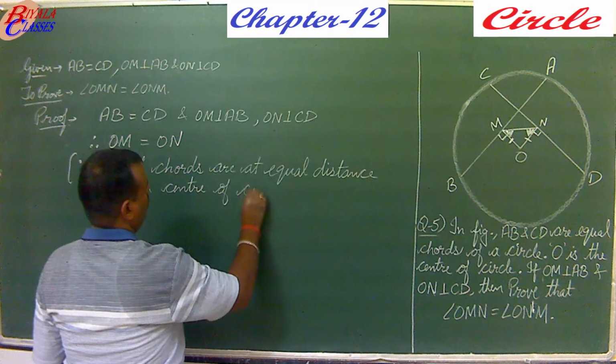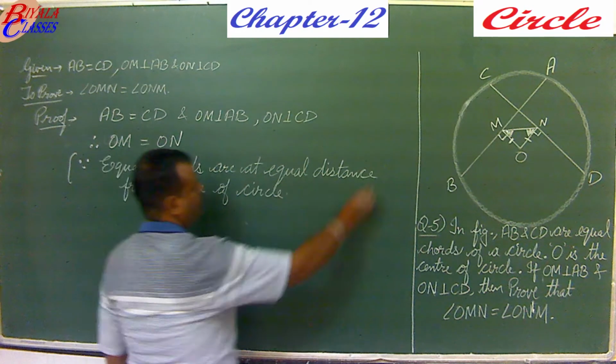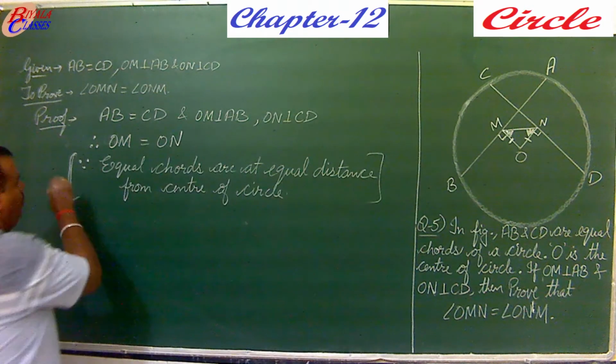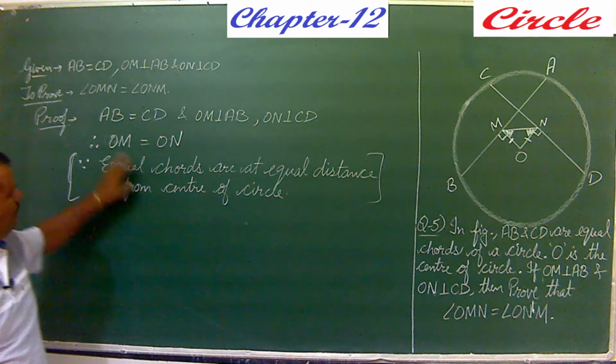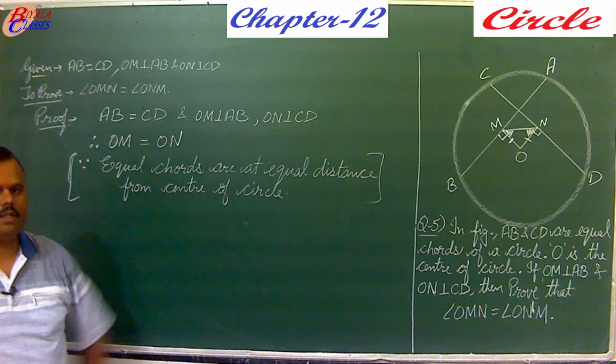If chords are equal, then the distance of these chords from the center will also be equal. So we get that OM and ON are equal.